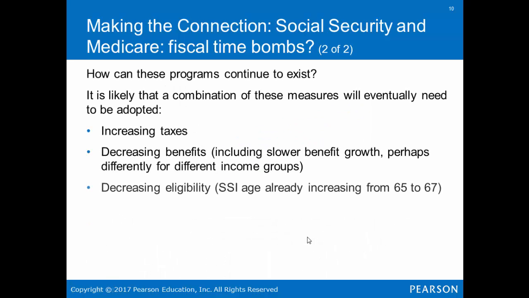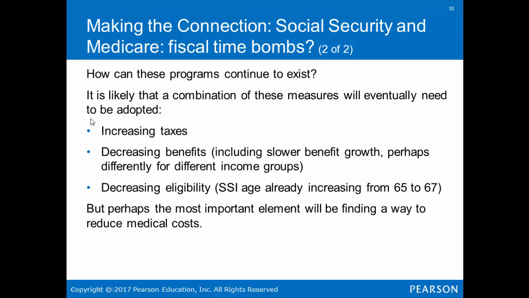How can these programs continue to exist? It is likely that a combination of the measures below will eventually need to be adopted. 1. Increase taxes. 2. Decrease benefits, including slower benefit growth, perhaps differently for different income groups. And 3. Decreasing eligibility, or raising the SSI age.